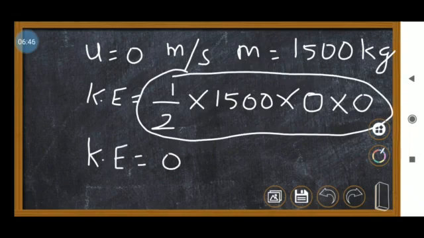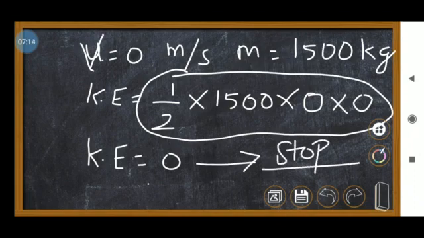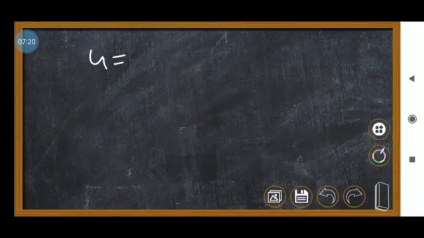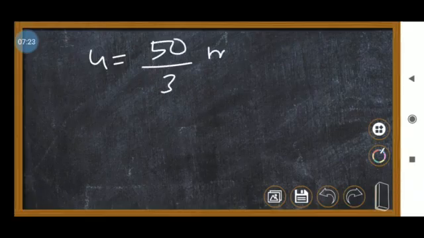So kinetic energy when it is moving, right, they give moving. So moving means your u should be 60 km per hour, your v should be 0. So just don't get confused. v should be 0, u should be 60 km per hour. Just change it, don't get confused. v should be 0, so that means kinetic energy when they are stopping, that time kinetic energy will be 0. When it is moving, that means u equal to 50 divided by 3 meter per second. Am I right? So kinetic energy, just calculate.